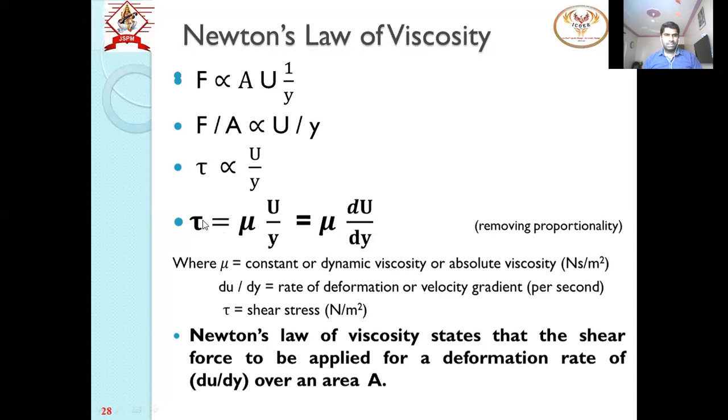Now remember this equation, Newton's law of viscosity. To solve numericals, we have to use this equation: shear stress tau is equal to mu du upon dy, or u upon y.